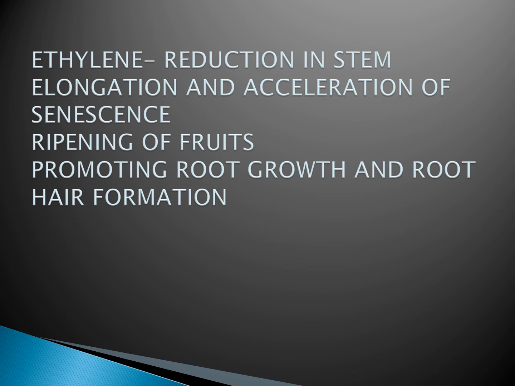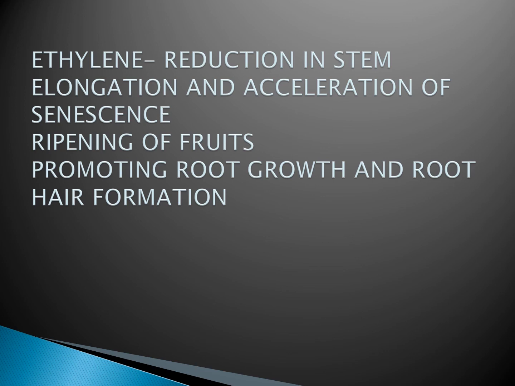But with ethylene, it remains in the fruits only. It is produced in the fruits and remains in the fruits only, since it is the only hormone which is a gas at ordinary temperature. And ethylene is produced in higher plants and fungi, and all living cells are capable of producing ethylene, but more ethylene is produced in meristematic tissues.